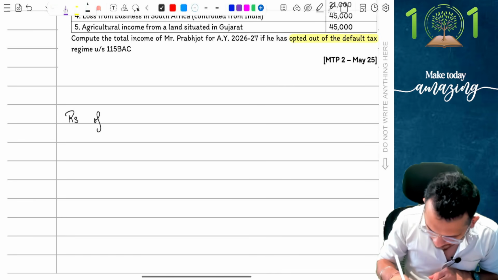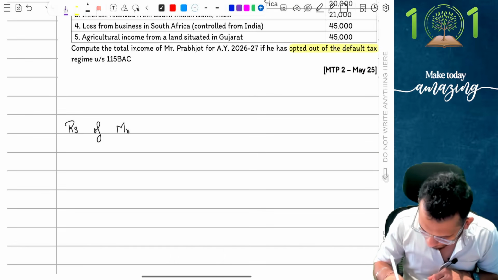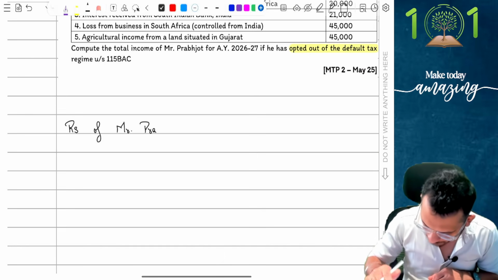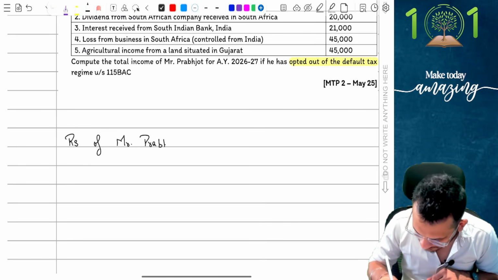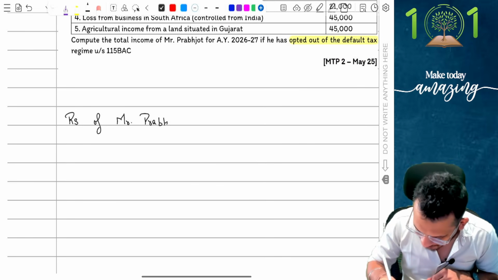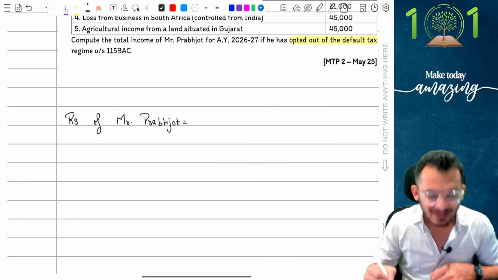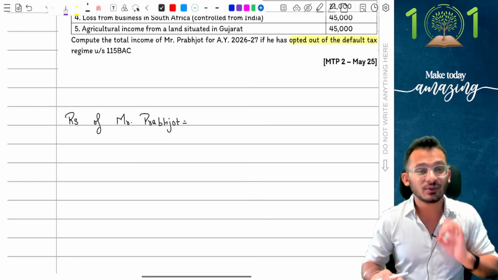So what is going to be the residential status of Mr. Prajot? Prajot or Prabot? Prabjot. Names, I tell you. Prabjot. Okay, Prabjot is the person, people. Yes, some Punjabi guy, I would assume.